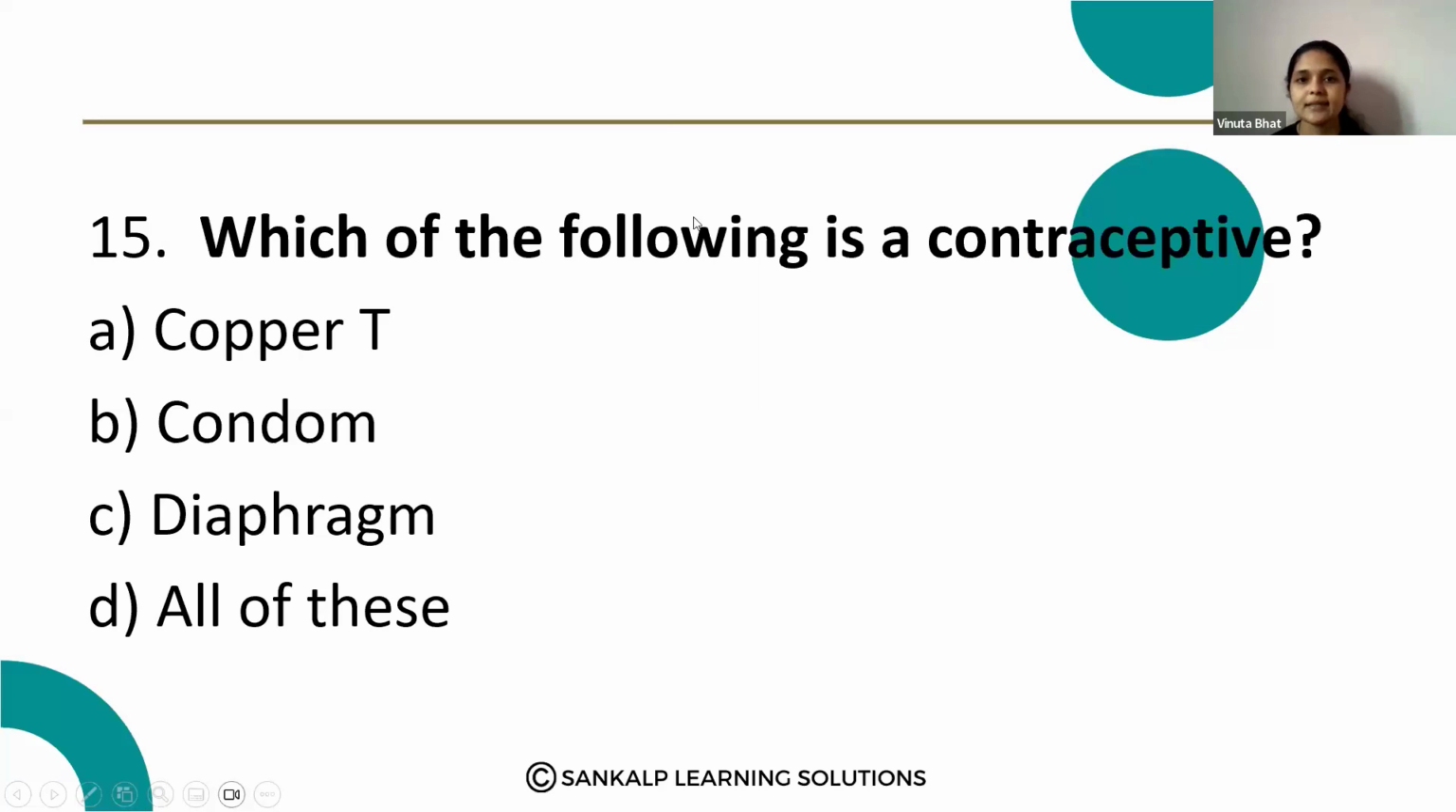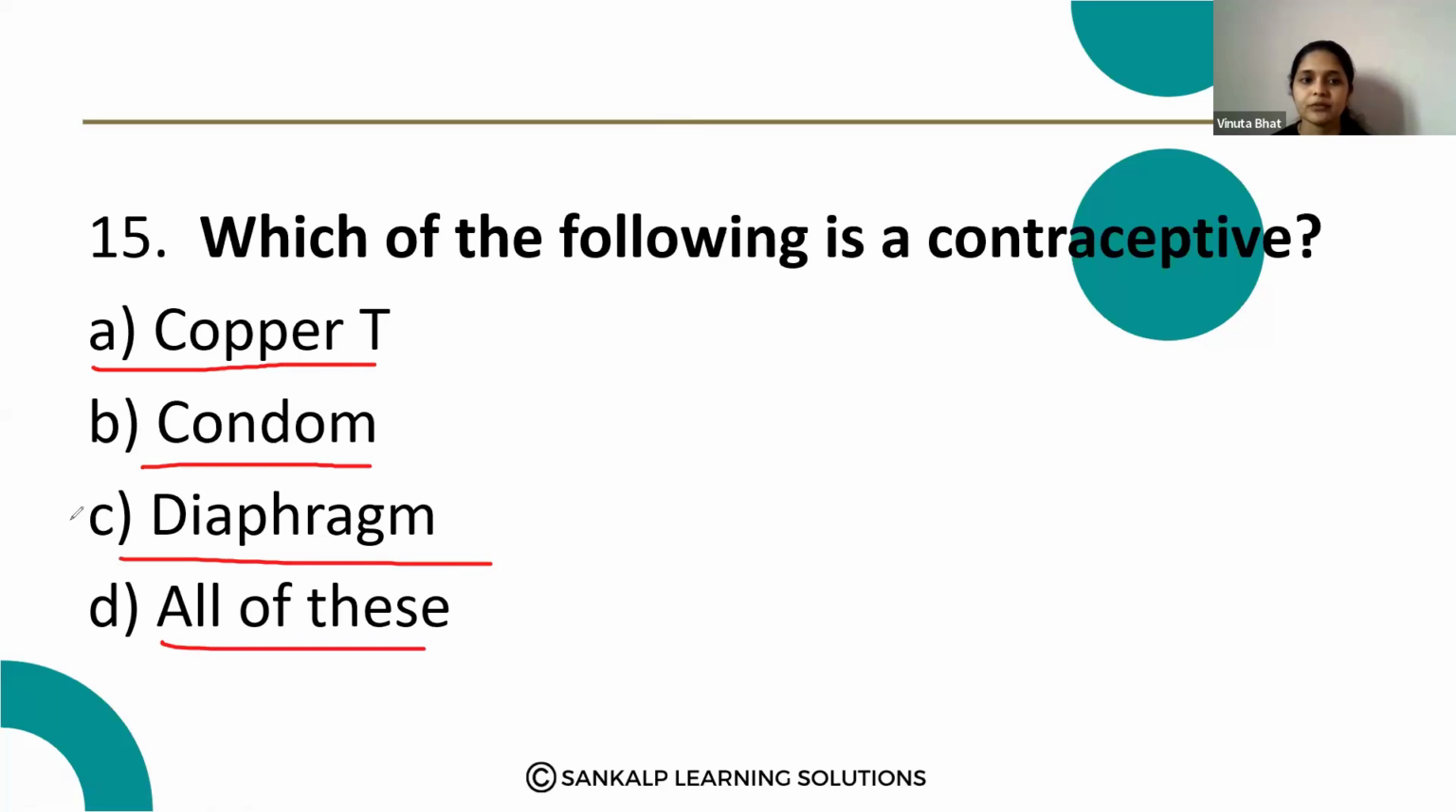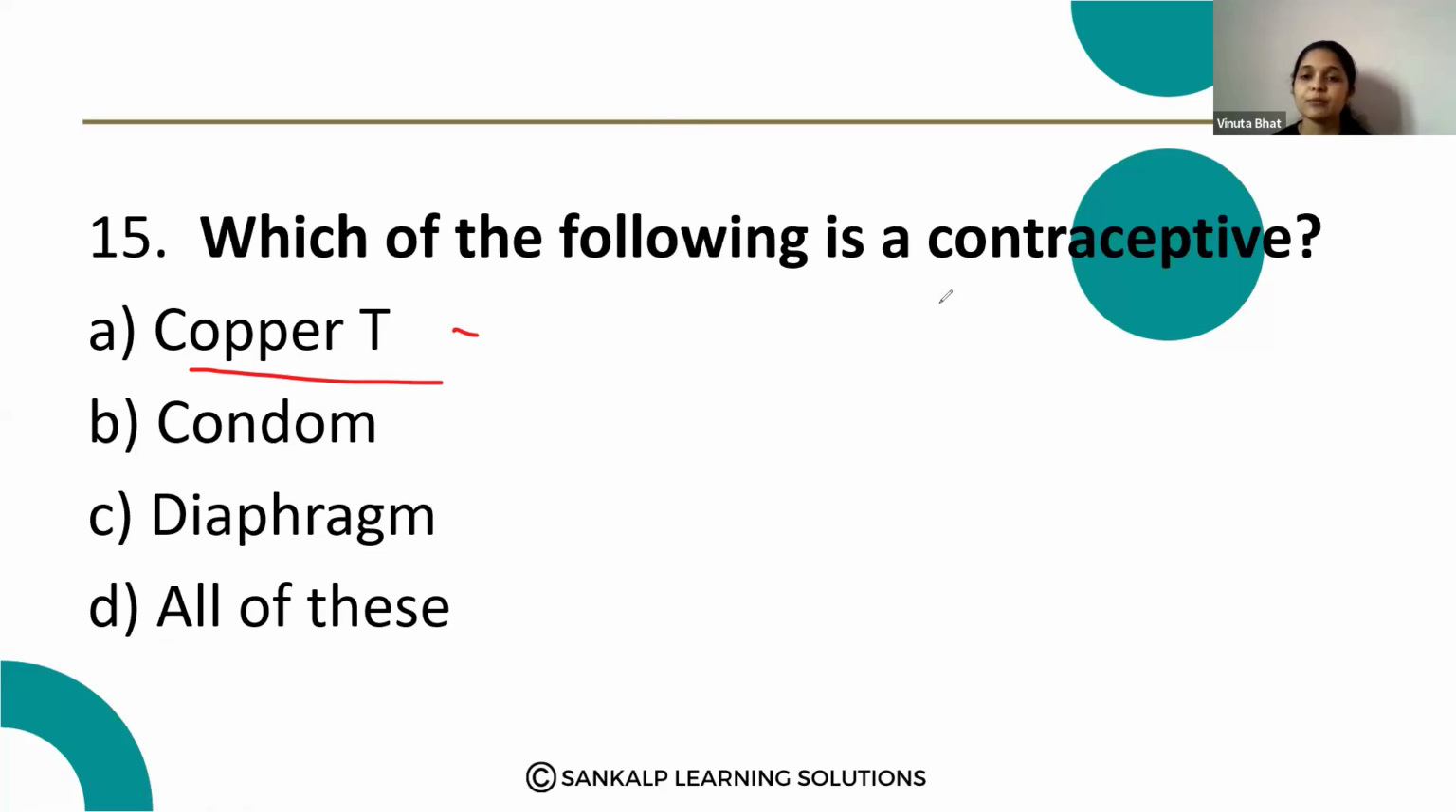Which of the following is a contraceptive? Copper T, condom, diaphragm, all of these. Copper T is used to control birth, contraceptive meaning used for birth control, and condom is also used for birth control, and diaphragm too. Here the correct option is all of these. Option D is the correct answer.